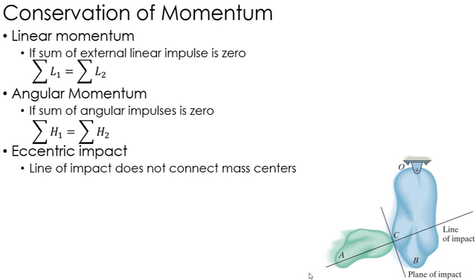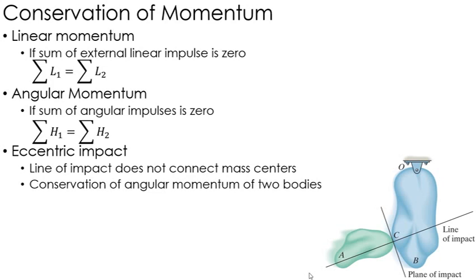Now, again, these problems are often done with collisions. We have impact problems. We're going to talk about eccentric impact. And really, this is just the impact of rigid bodies where the line of impact does not necessarily connect the mass centers like it did with the particles. So it's just some arbitrary line of impact between two bodies that does not connect the mass centers. It's the exact same idea.